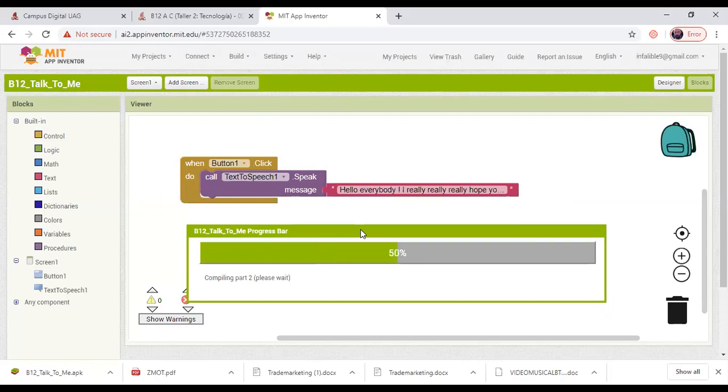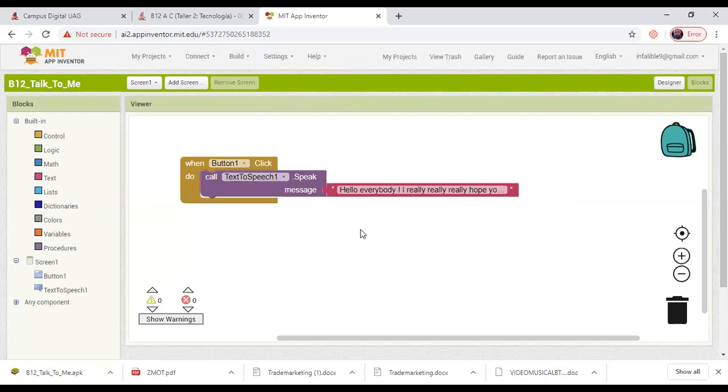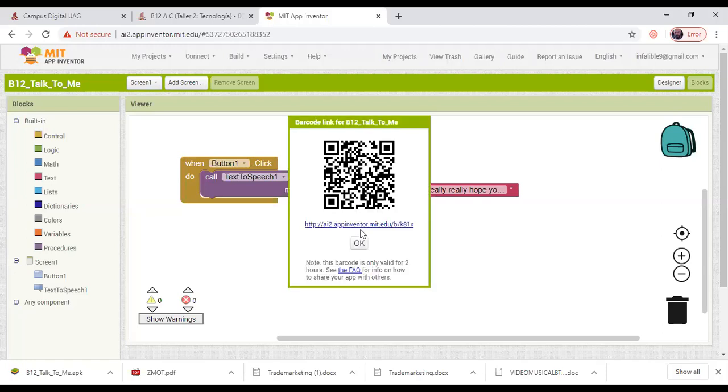You will be able to scan the QR code at the same time as me to test this application. The thing that I need to do is just point my cell phone to the QR code. And then open the link.